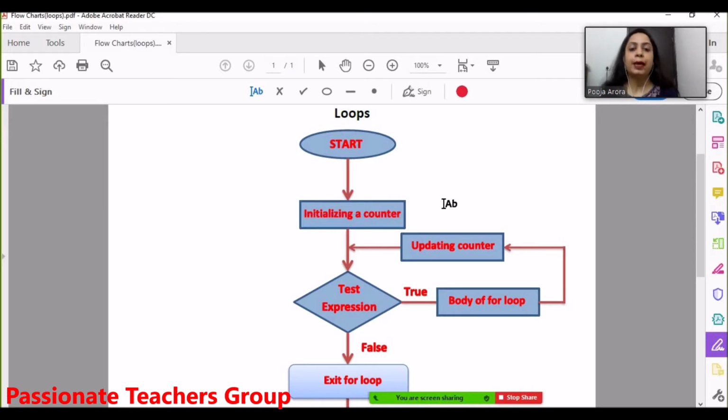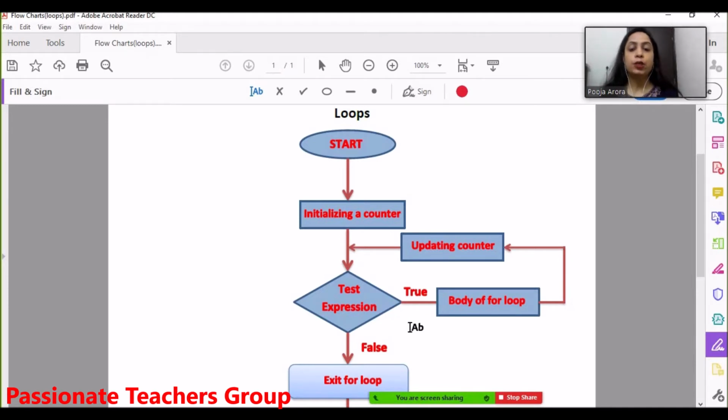A counter is actually nothing but a variable which is keeping a check on how many times my loop has to run. As I told you, loop means running a certain set of statements for n number of times. Let's say that n is 10 times. I want to run certain statements 10 times. So first of all my counter will be initialized with n equals 1. Then it goes and checks the test expression, whether my n is less than 11 or not, because I have to run it 10 times. So it should go from 1 till 10. So that expression will be checked here.